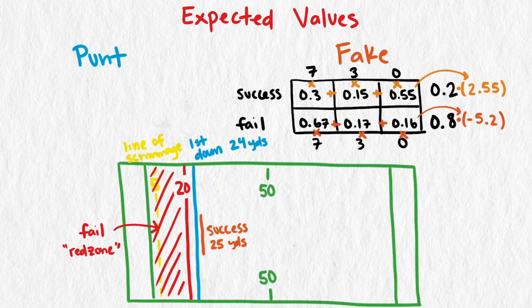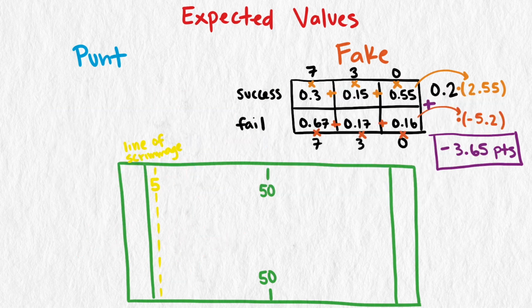So on average, if they fake the punt, they have a 0.2 probability of 2.55 points and a 0.8 probability of being down 5.2 points. So an expected value of a negative 3.65 points. Not good for BYU. If they attempt the fake, they expect to be down about half a touchdown. It doesn't look like a good choice, so let's look at the alternative.